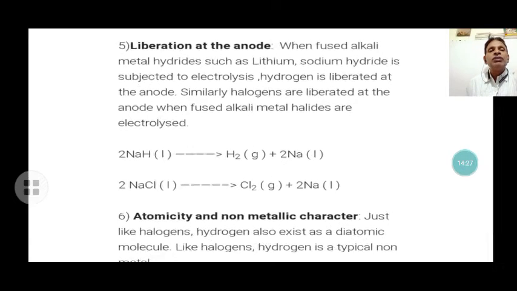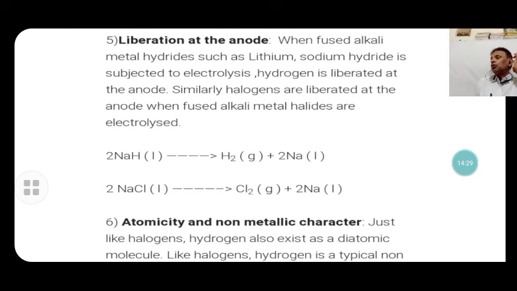Next point is liberation at the anode. Hydrogen is also liberated sometimes at the anode.